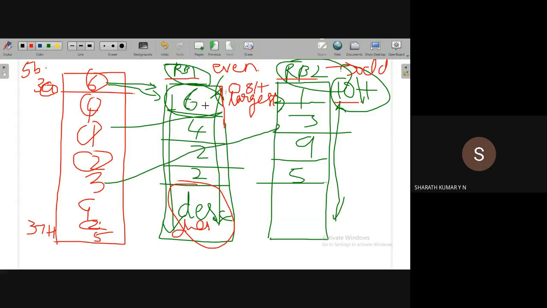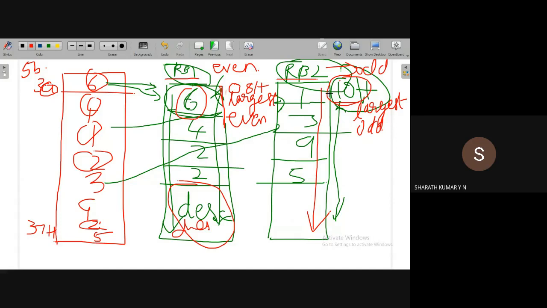There is 08H as the largest even number. Similarly, when I sort the data in register bank 2 in descending order, the largest odd number will be in the location 10H.